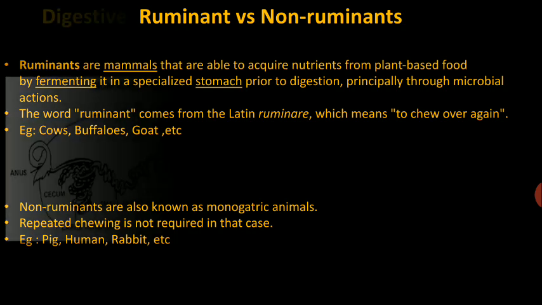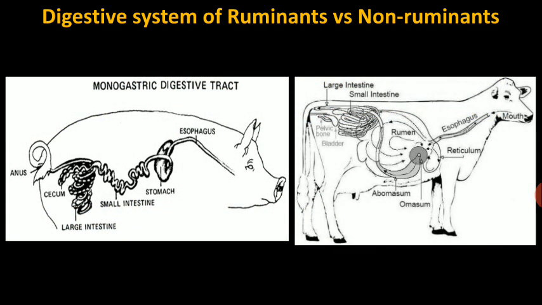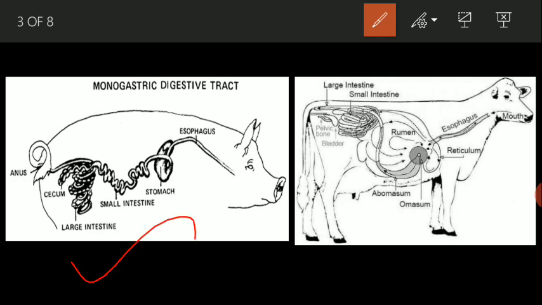But what is the basic difference between the digestive system of ruminants and non-ruminants? Let's observe the diagram. At the left hand side, this is the non-ruminant digestive system, and this is the ruminant digestive system. Now see here, the basic difference in the digestive system lies in the structure of the stomach.